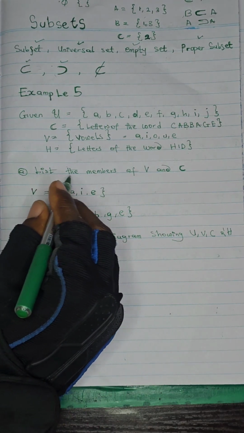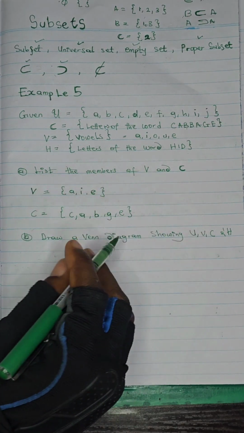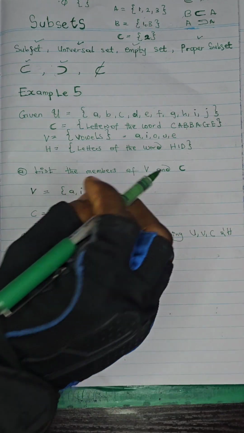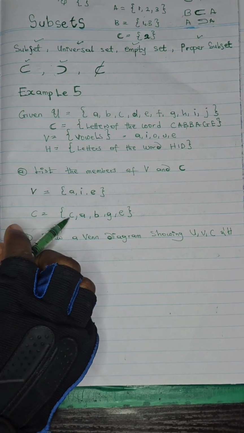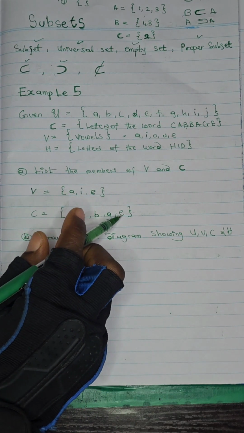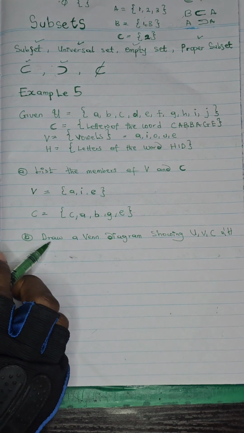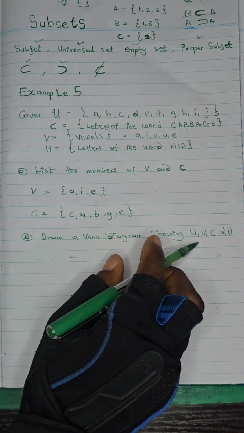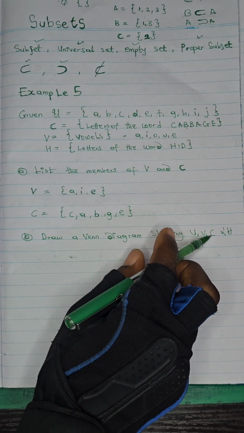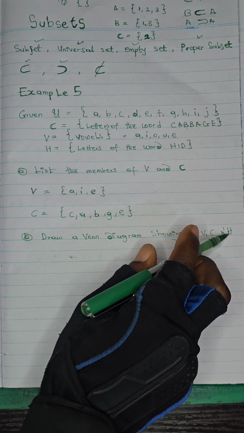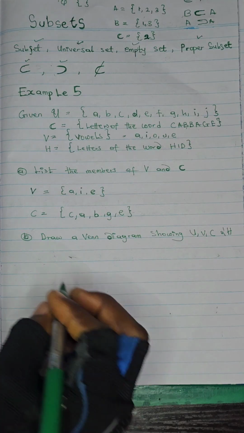So when you are being told to list out the members, it means the elements that make up the set. So this is what we have: 1, 2, 3, 4, 5. So this is your first answer. Then the second question says draw a Venn diagram showing V, C and H. So this is how we draw a Venn diagram.